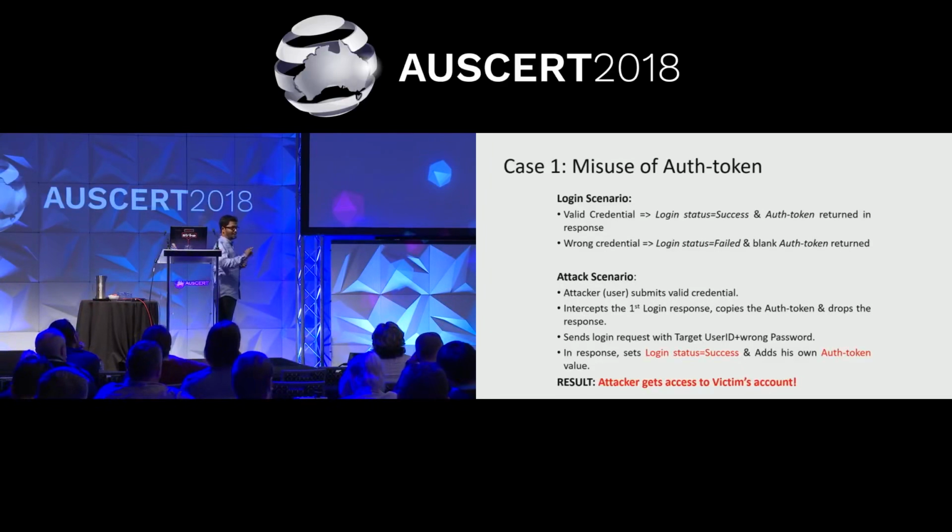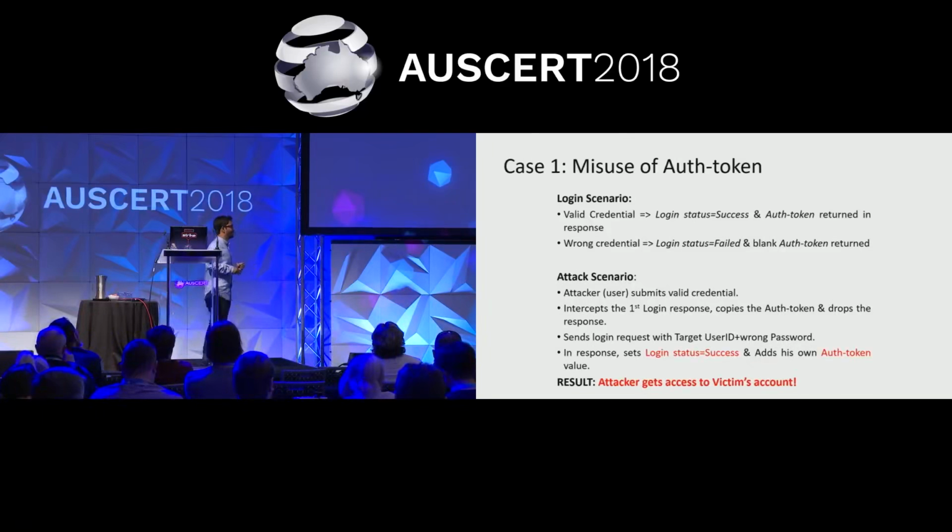So what I do is I just know your user ID, I don't know your credentials. What I do, I just send your user ID and any random wrong password to the server. So as per the design, the application returns false in that scenario and a blank authentication token, right? And I have already copied my own authentication token, the attacker's authentication token. So in your victim's response, I make the login status success and copy my authentication token in your response and send it as the 302 request to the web server.